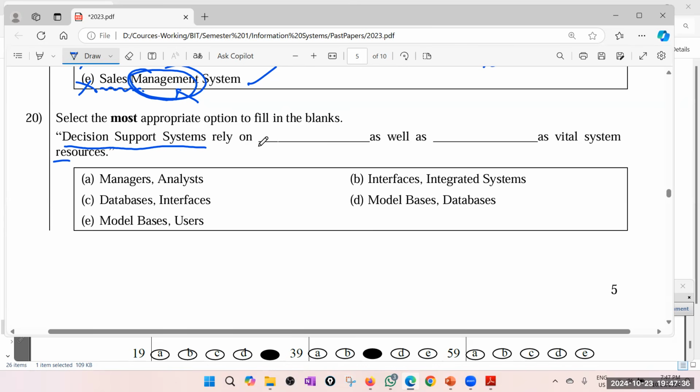Options: managers, analysts, interfaces and integrated systems, database and interfaces, model-based and database, model-based and users. I don't think users are important, but users also have a role to play.